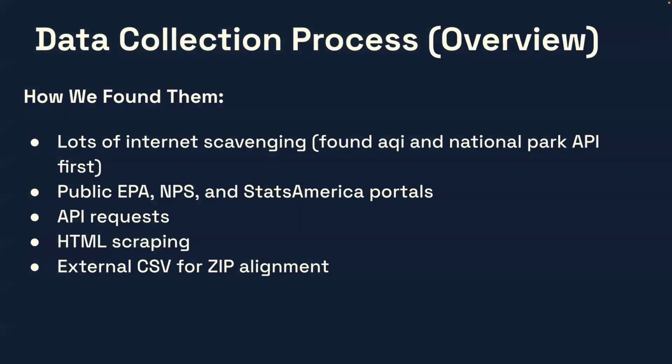For the overall data collection process, how we found them, there was lots of internet scavenging. We found the AQI and National Park API first, then the public EPA, NPS, and Stats America portals. We then looked at the API requests. We did HTML scraping, and then we created an external CSV for the zip code alignment.